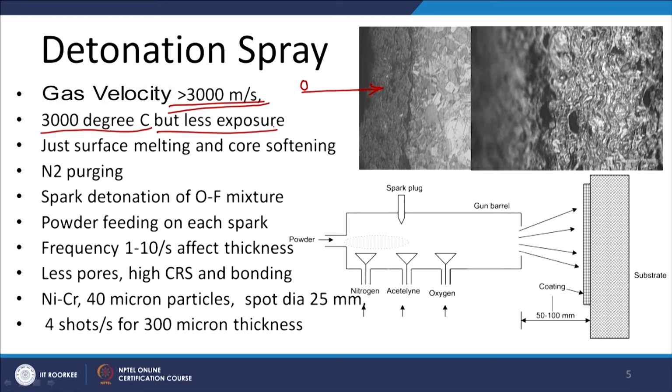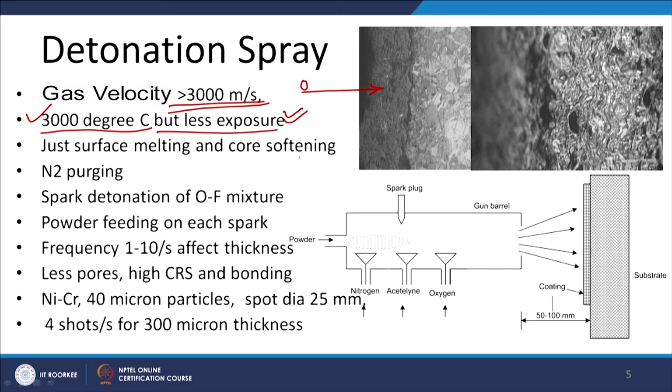Since the time of exposure at high temperature is less, the associated thermal damage to the material being coated is also less. That is why, despite the high temperature, since the velocity is high, the exposure is for a short period.